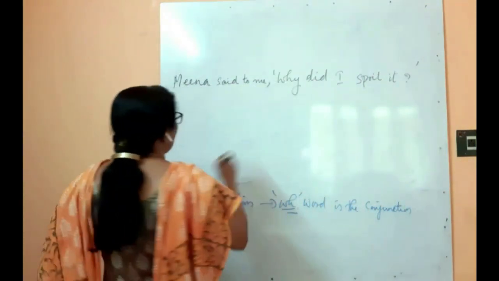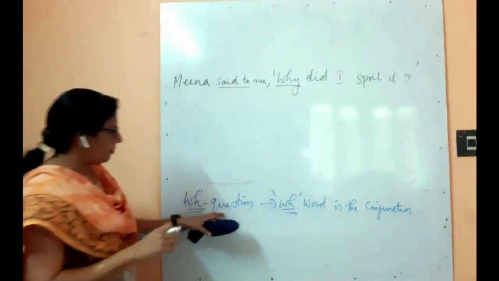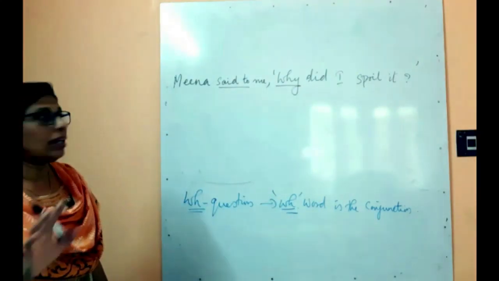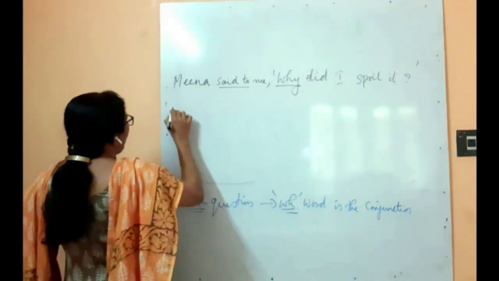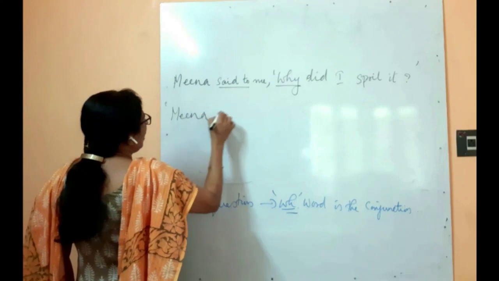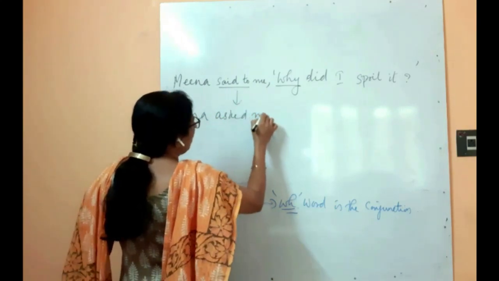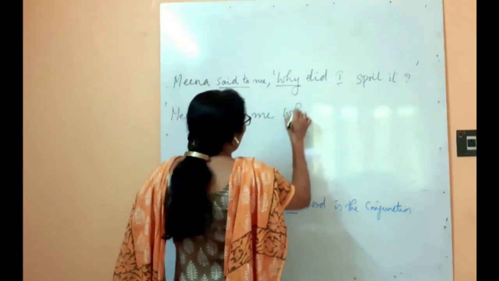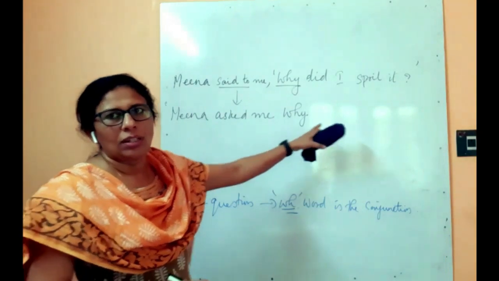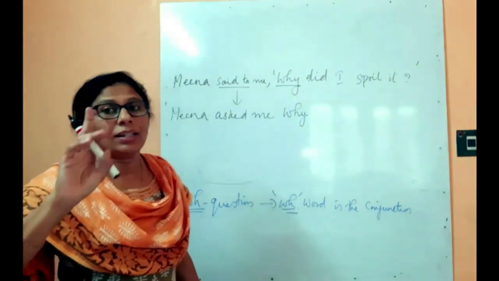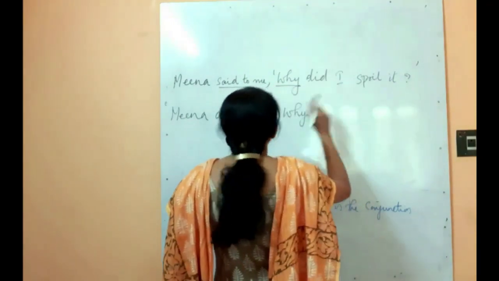Here said to is there, and it is a WH question, where the same WH word itself will be the conjunction. So the answer will be: Meena said to will be changed to Meena asked me why. After the conjunction, the pattern will be in statement form, not in question form. It will be converted to a statement.